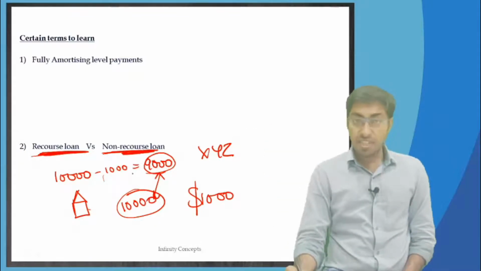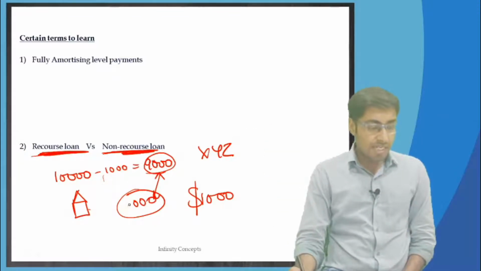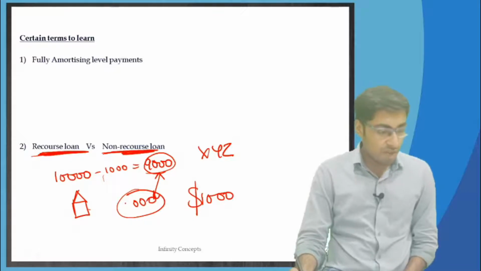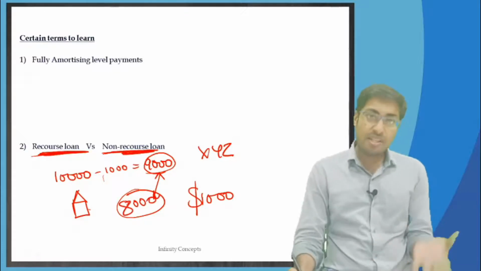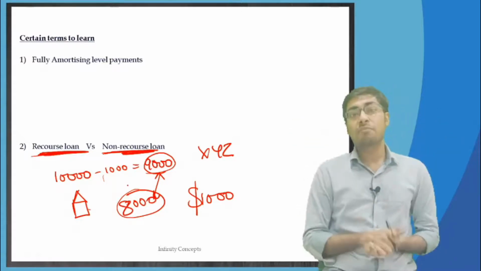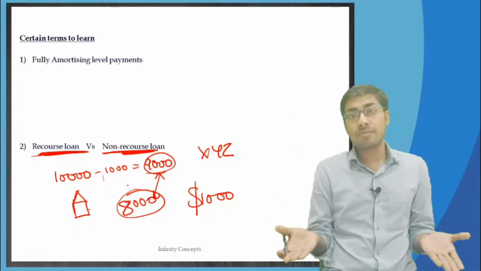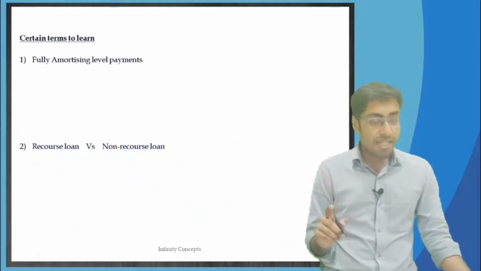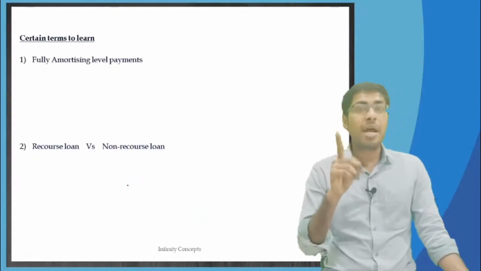But in case it is a non-recourse loan, and you are able to sell only for $8,000 or for $7,000, then that $1,000, $2,000 is the loss that you will have to take because it is a non-recourse loan. Now this is what happened in the US during the subprime crisis.